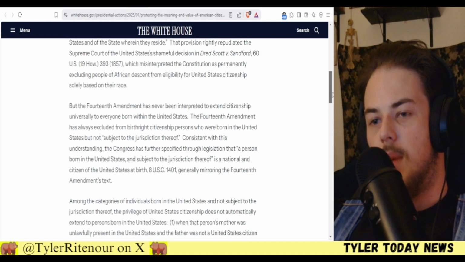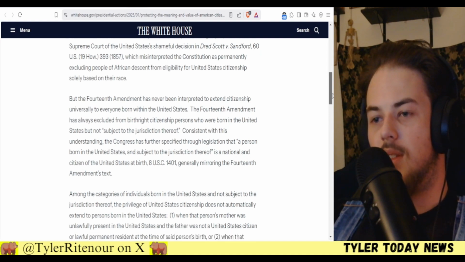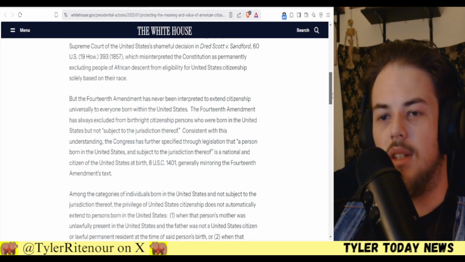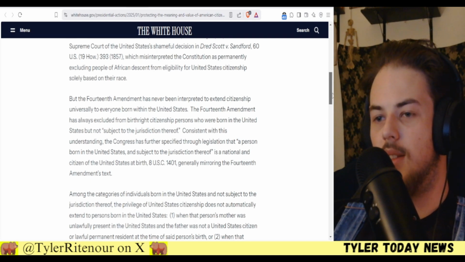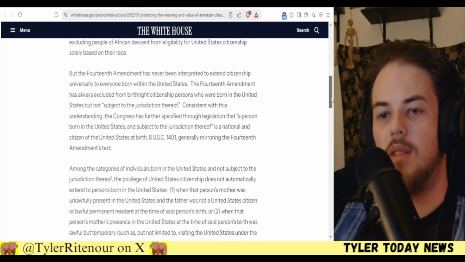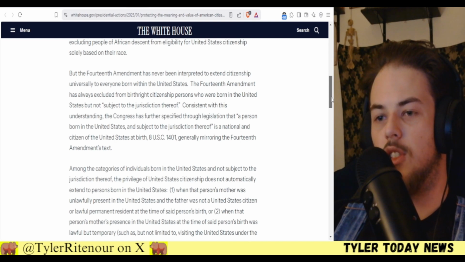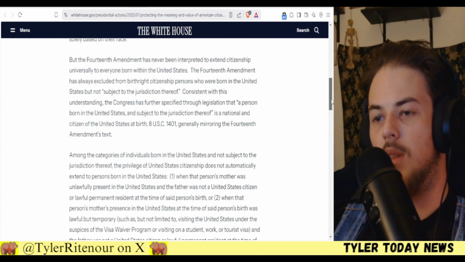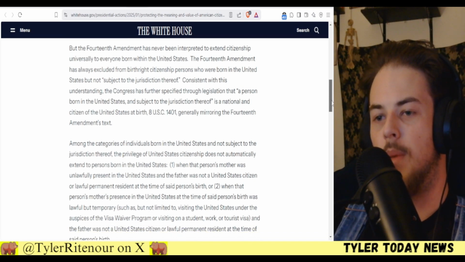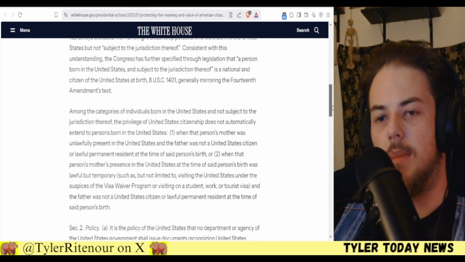So, but the 14th Amendment has never been interpreted to extend citizenship universally to everyone born within the United States. The 14th Amendment has always excluded from birthright citizenship persons who were born in the United States but not subject to the jurisdiction thereof. Consistent with this understanding, the Congress has further specified through legislation that a person born in the United States and subject to the jurisdiction thereof is a national and a citizen of the United States at birth, generally mirroring the 14th Amendment.